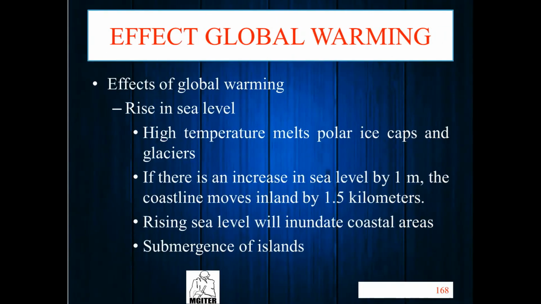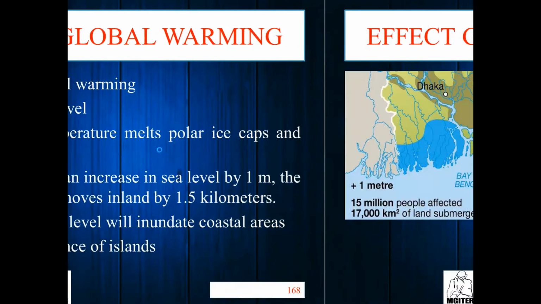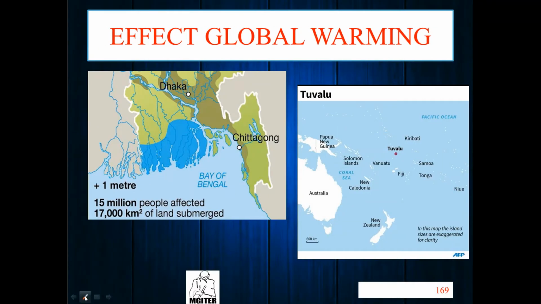Now with global warming, we have one more effect, which is the rise in sea level. By the rising sea level, your Bangladesh, I hope you remember Dhaka here. So it's a map of Bangladesh. You can see it's a coastline. It's the coastline of Bangladesh.